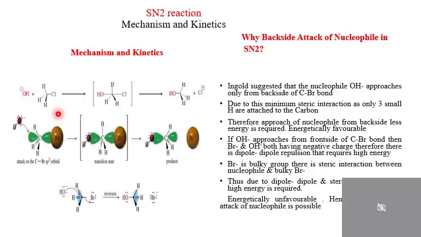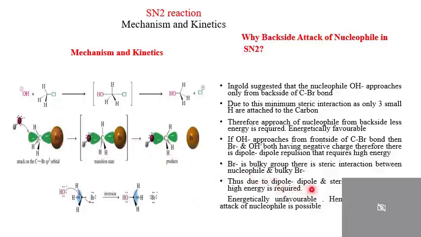Energetically not favorable. Also, the second point is that whenever OH negative approaches from the front side, OH negative is also bulky. Br is also bulky in nature. Both are bulky, both are having negative charge, and due to that there is a strong steric interaction between these bulky groups. Therefore, whenever front side attack happens, you have to consider 2 points: the dipole-dipole interaction between the OH negative and Br negative, as well as the strong steric interaction due to the bulky nature of the OH negative as well as Br negative.